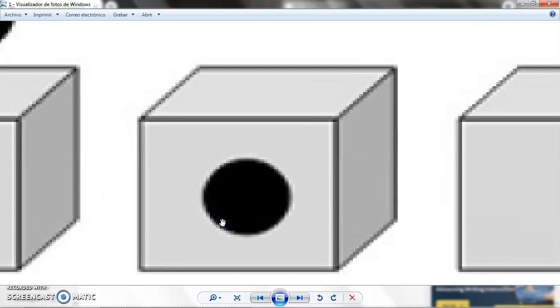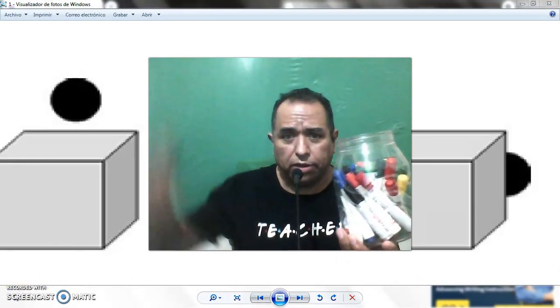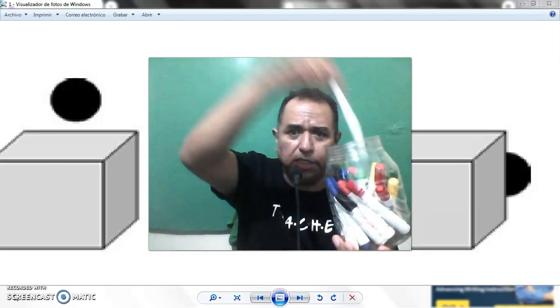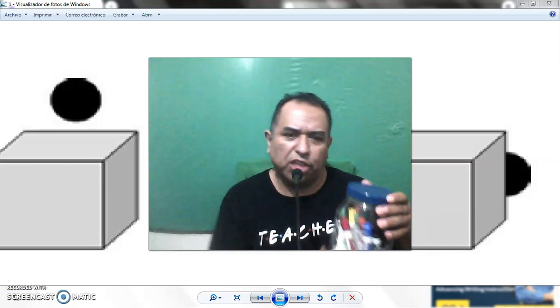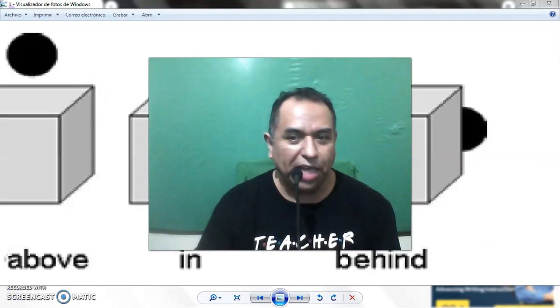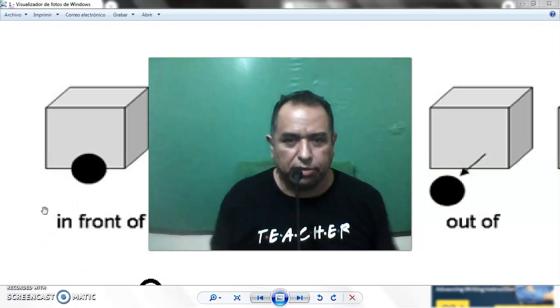Now this one. The ball is in the box, inside. Like these markers, they are in this plastic jar. The ball is behind the box. The ball is in front of the box.